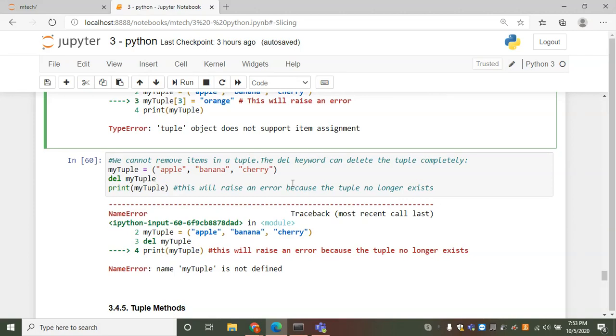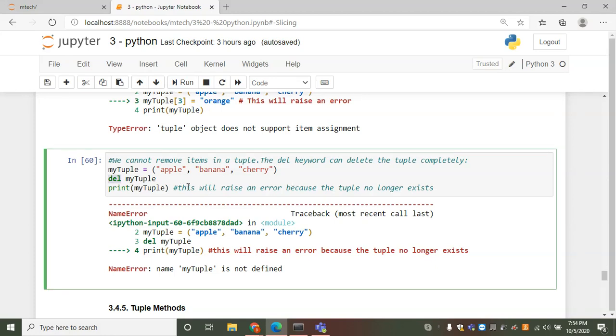Similarly, I cannot remove any item from a tuple, but I can remove the entire tuple using the keyword del. Once I remove the tuple variable, it says my tuple is not defined.